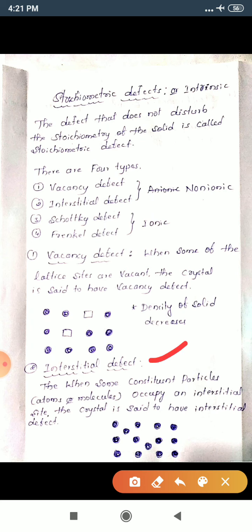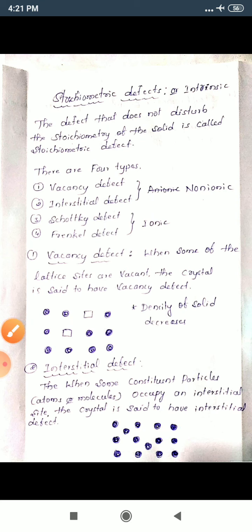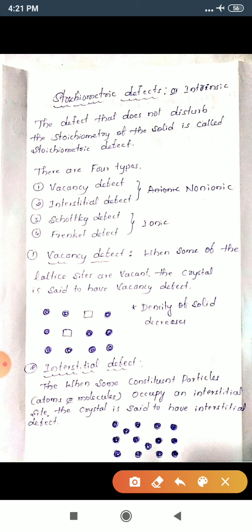Okay, next one, interstitial defect. First we have to understand what we mean by interstitial. Interstitial means the space between the lattice sites. The space which is present between these lattice sites is called interstitial space. Okay, now you can easily understand the interstitial defect.